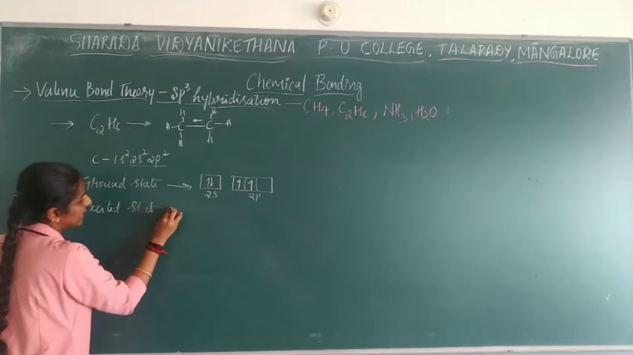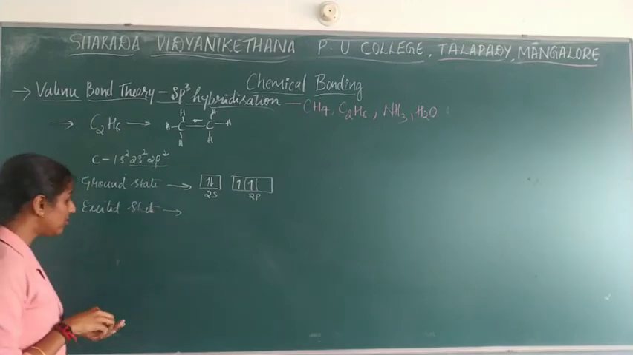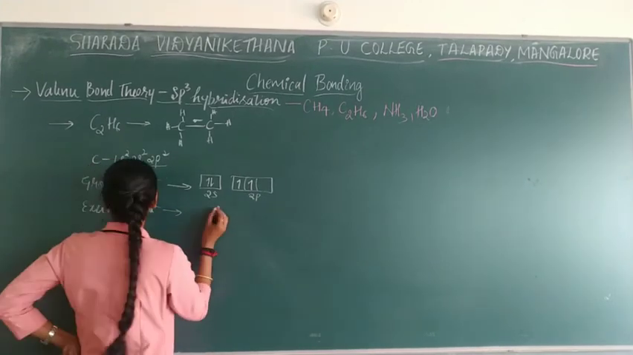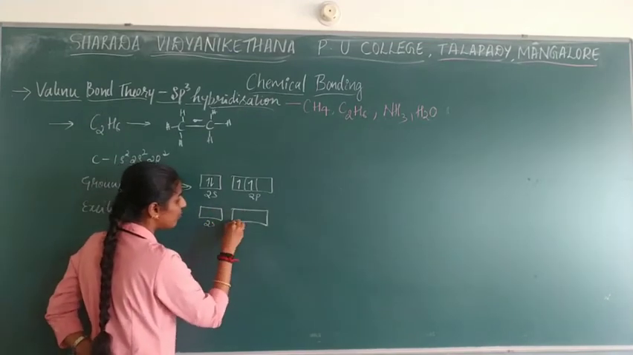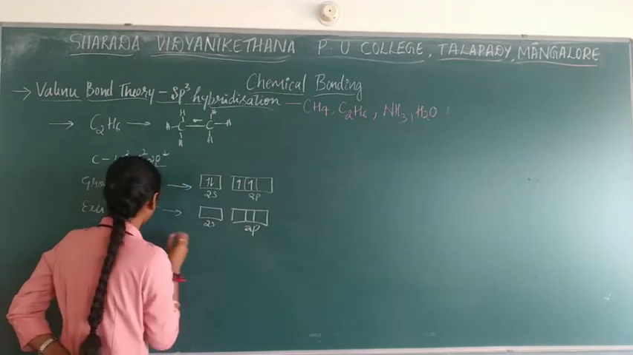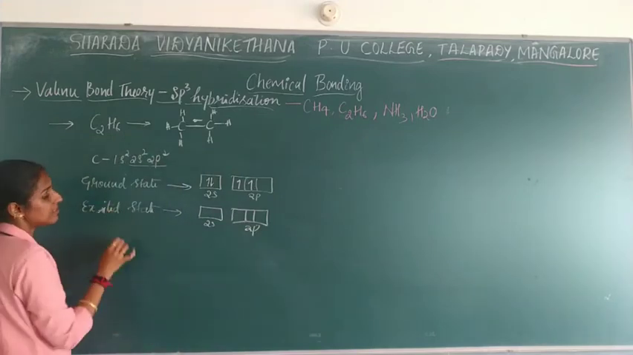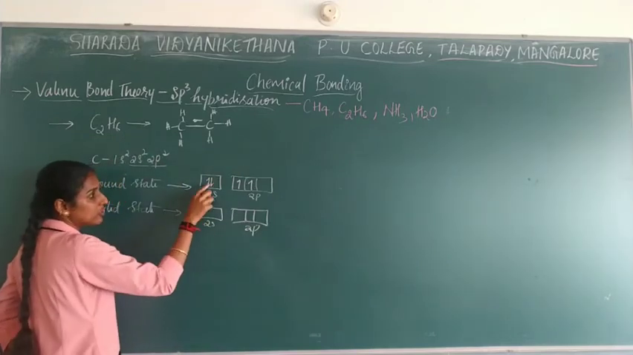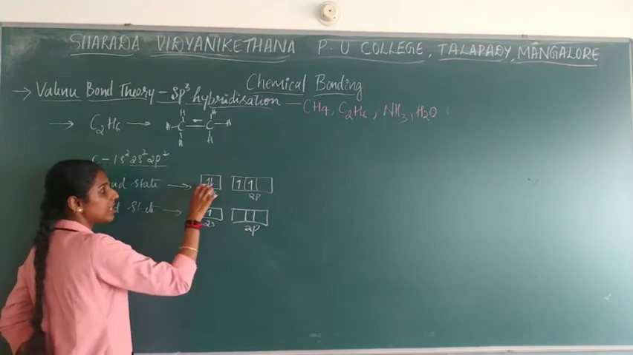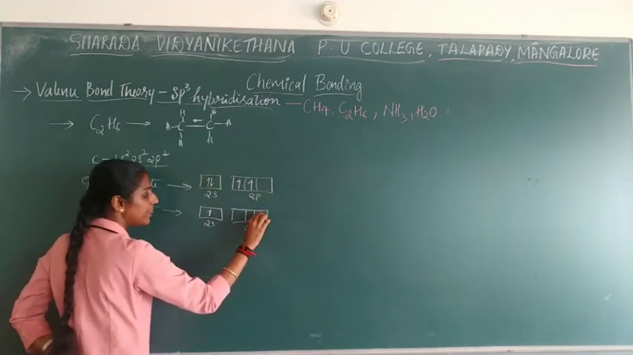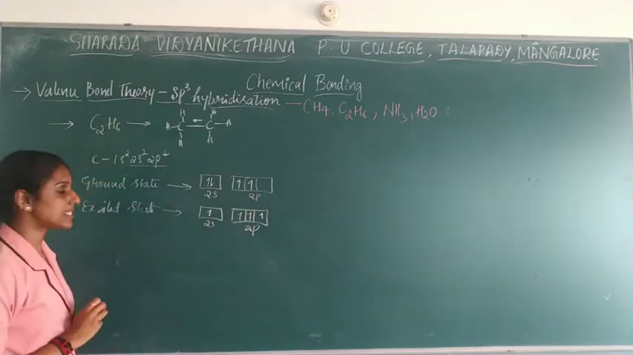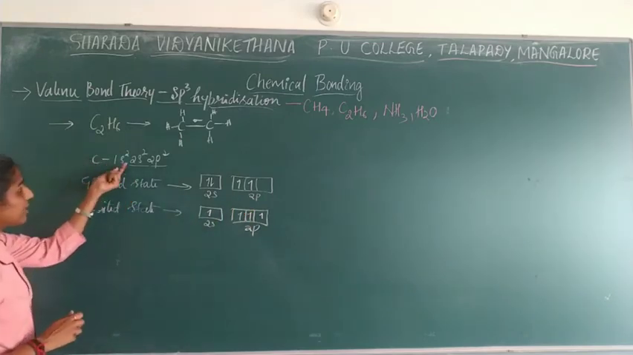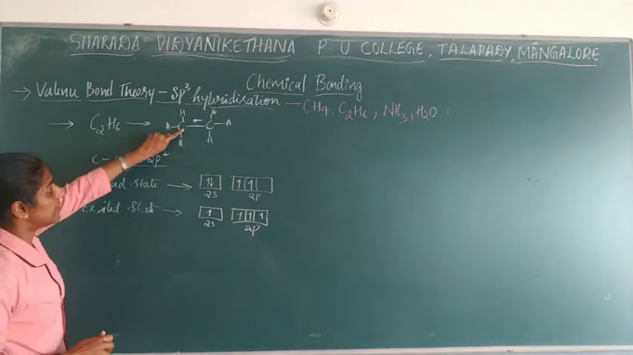Based on that, you need to write the excited state orbital diagram. So write down: it comes as 2s and 2p. In 2s, one electron is already there, and another electron will jump into the higher orbital. These electrons you need to give. This is the excited state electronic configuration for carbon.